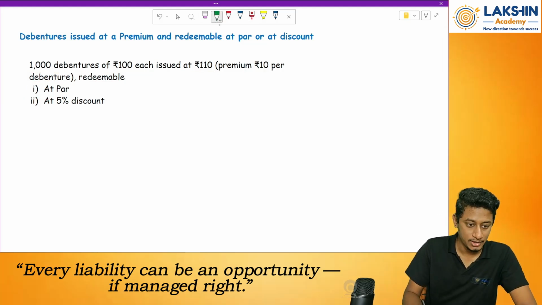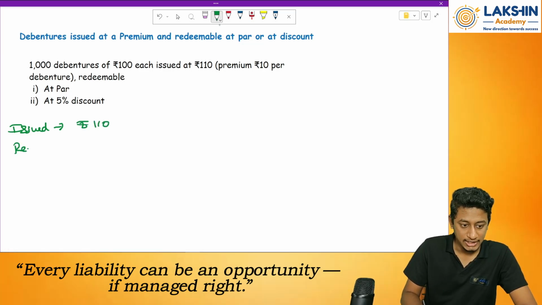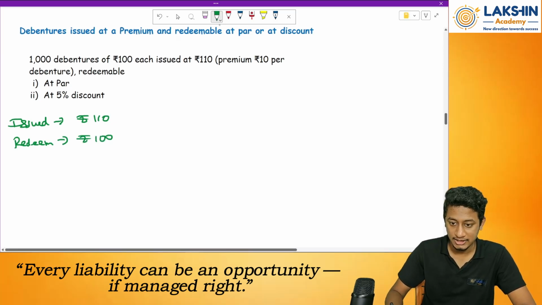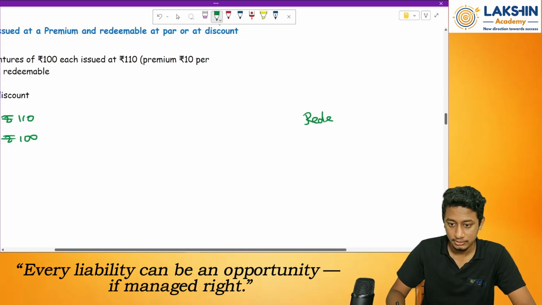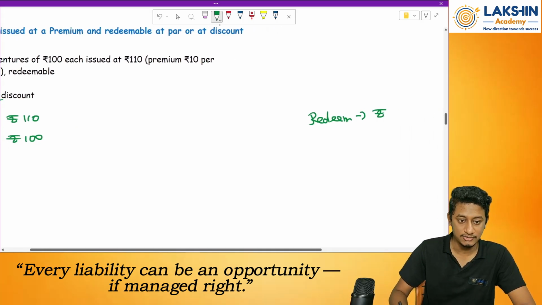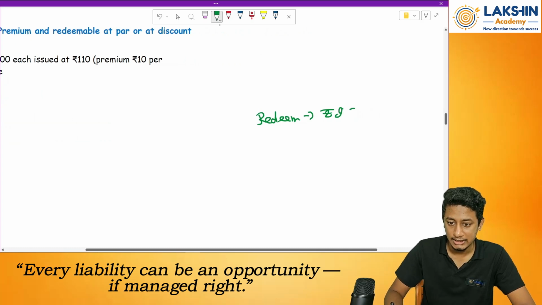So first of all, I have issued it at what? Rupees 110, right? First case, redeemed at what? Par, that is rupees 100 is the par amount, remember. Then case number 2, redeemed at 5% discount, right? So that means 100 minus 5% will be 95 rupees.